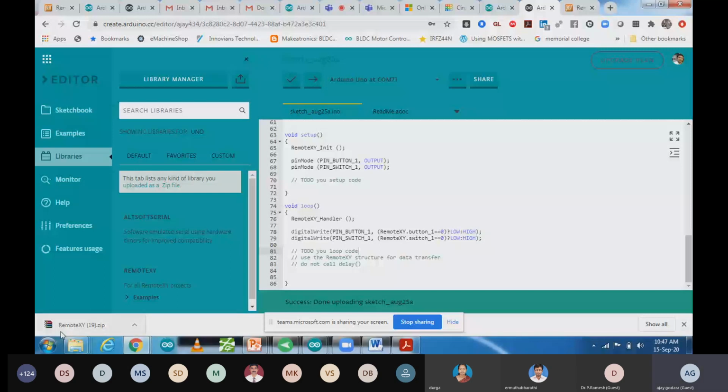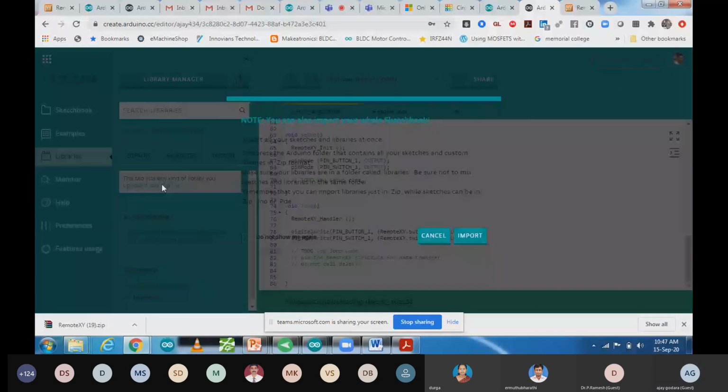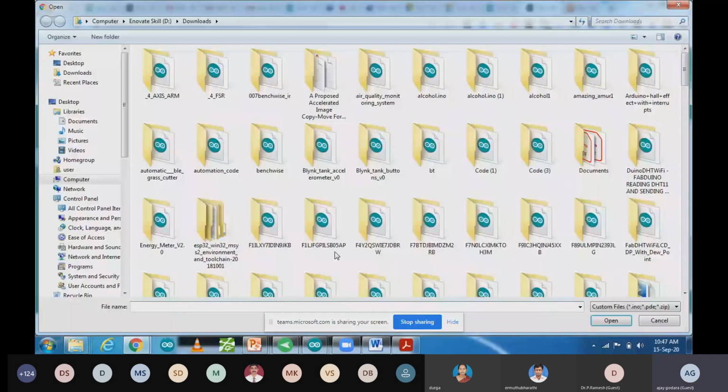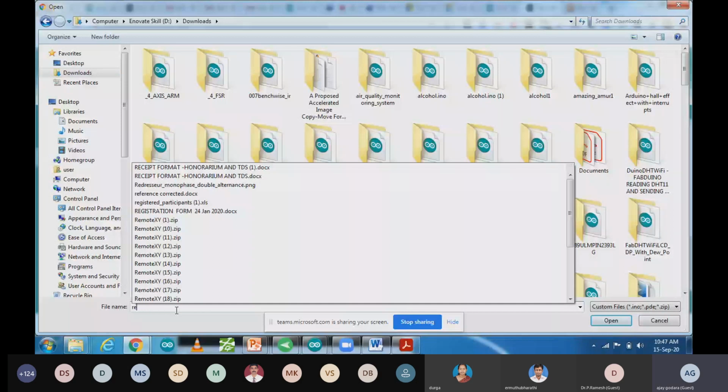So that zip file we are going to upload it. Import it, and over there we have to go to download and find that remote XY library. These are library, you can select any one, remote XY.